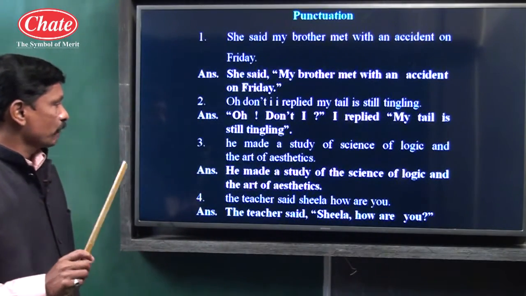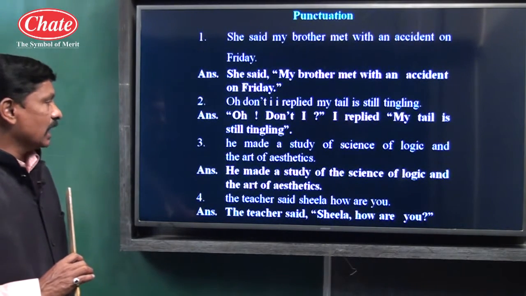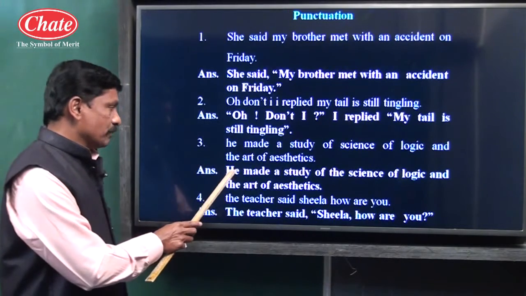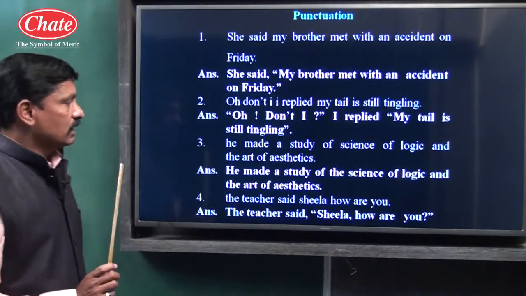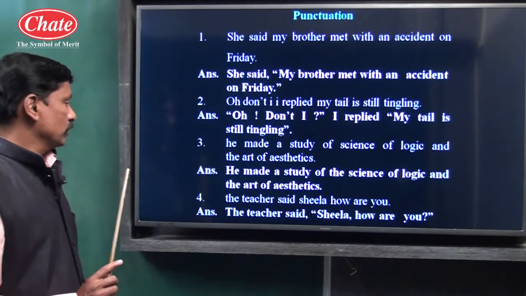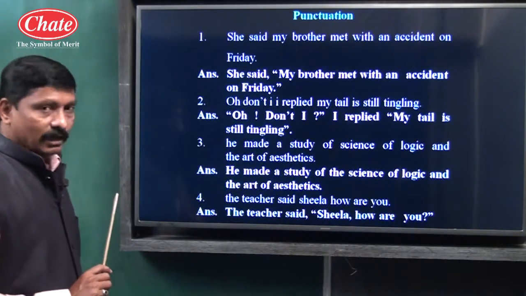Example number 3. He made a study of science of logic, the art of aesthetics. See children, H, the beginning letter, capital. He made a study of the science of logic and the art of aesthetics. Example number 4. The teacher said, Sheila, how are you?